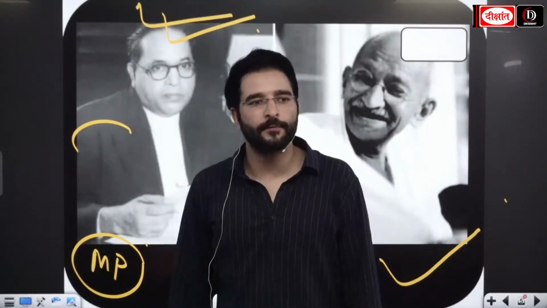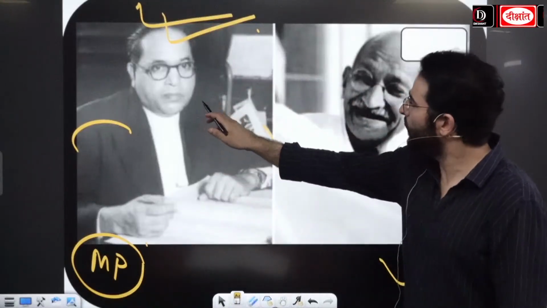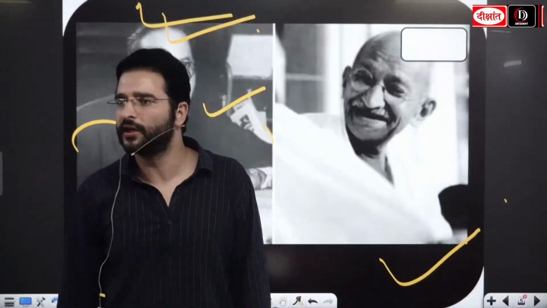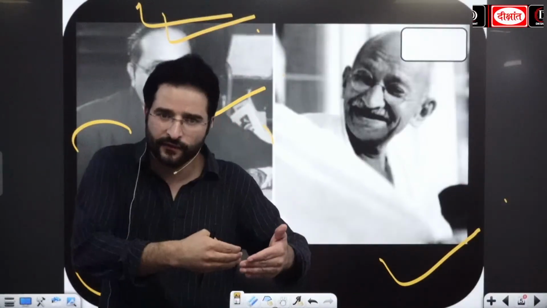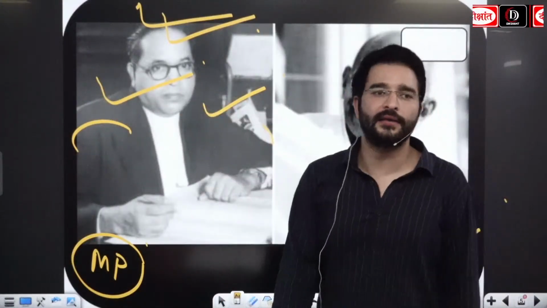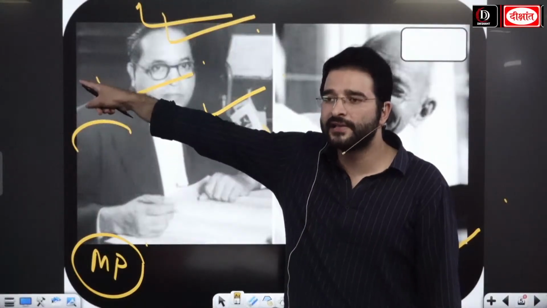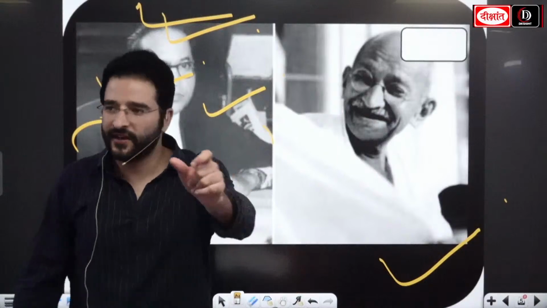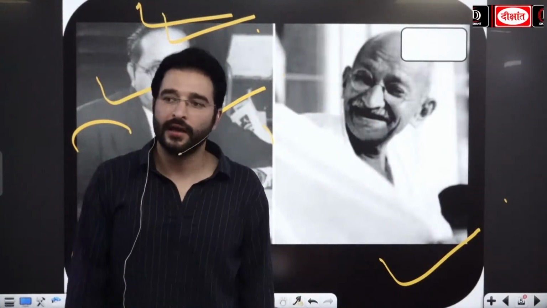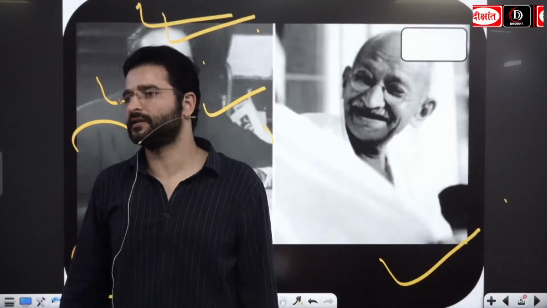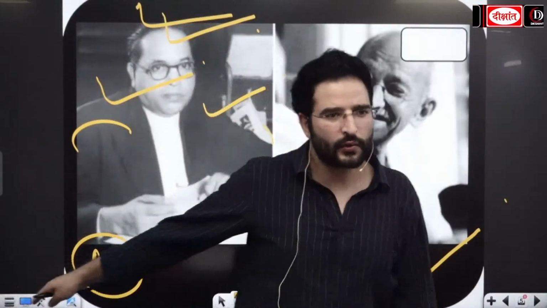Over the period of time, we will see how he is going to form a party as well, that is going to be around 1942. And then looking at his views on the caste system, B.R. Ambedkar advocated against the caste system, that you need to remember. Okay, apart from that, Gandhi ji had burned the foreign cloth, but B.R. Ambedkar ji had publicly burned the Manusmriti, which was discriminatory towards the scheduled classes and women as well.